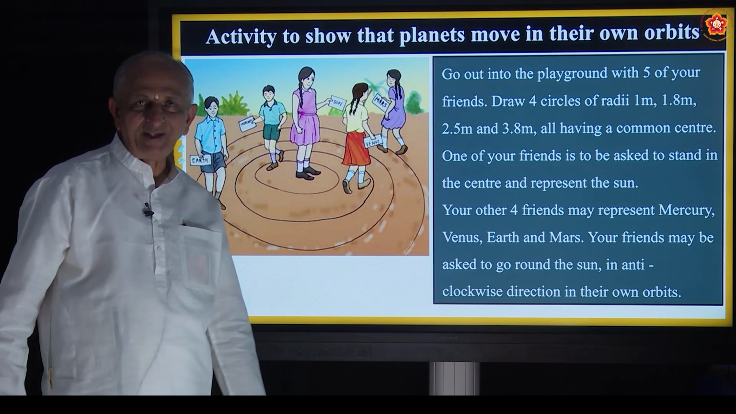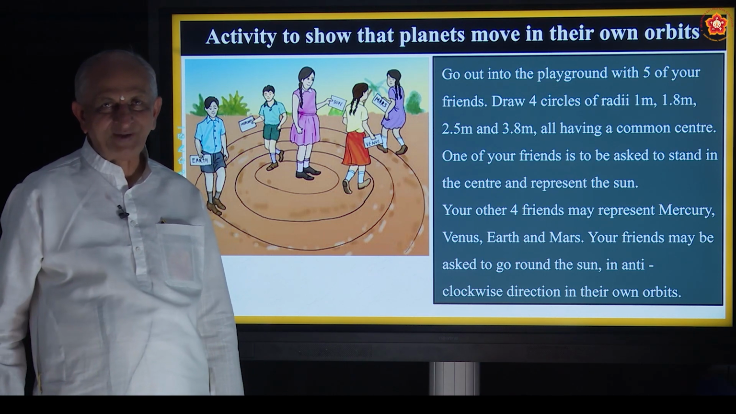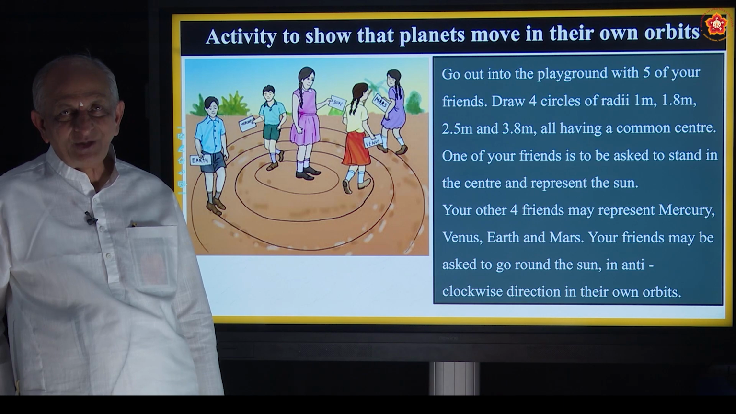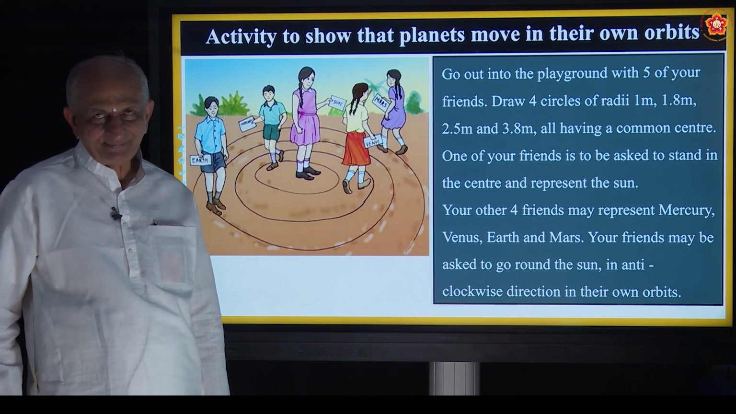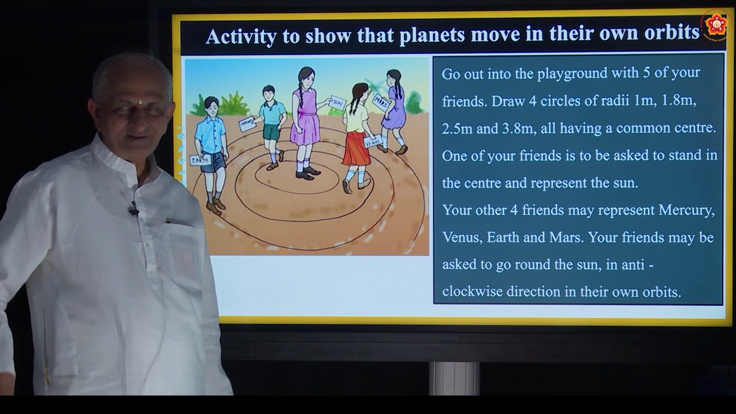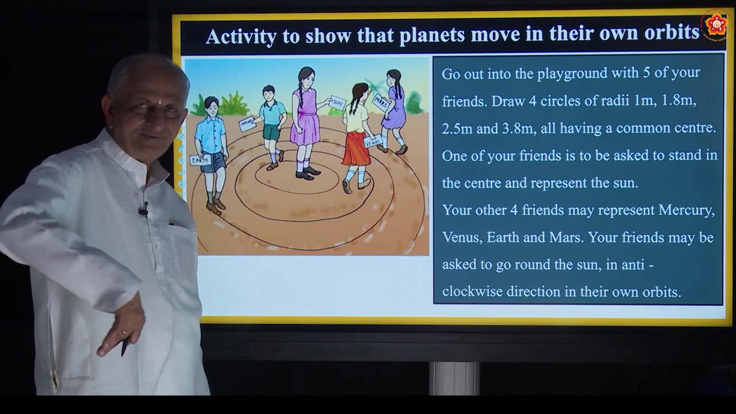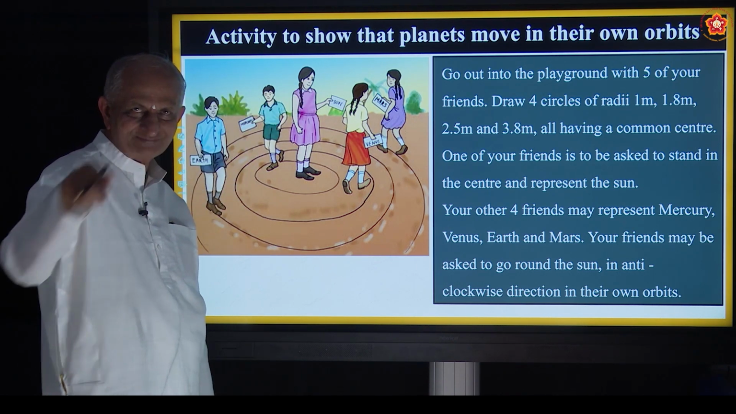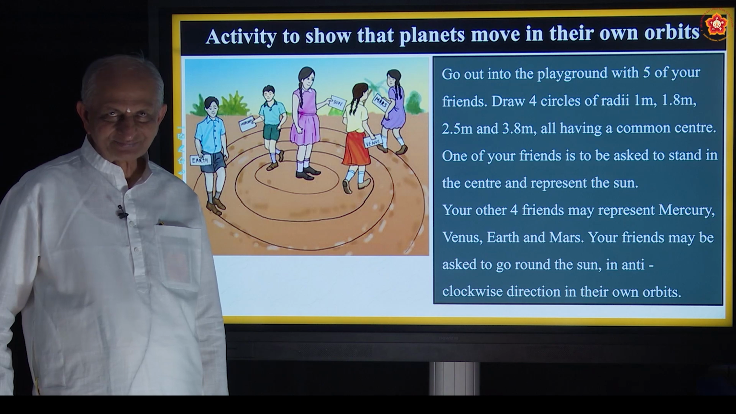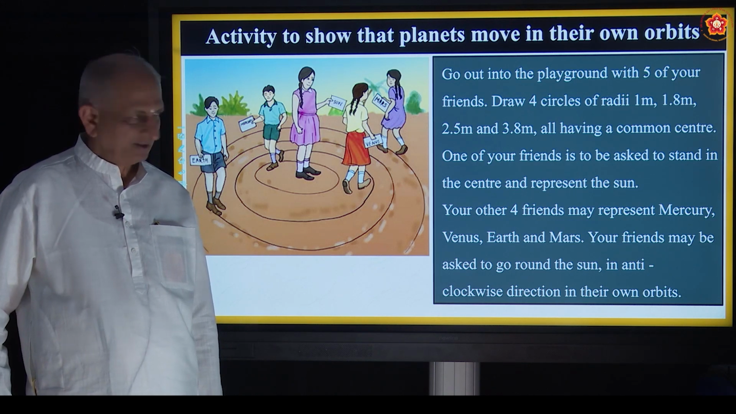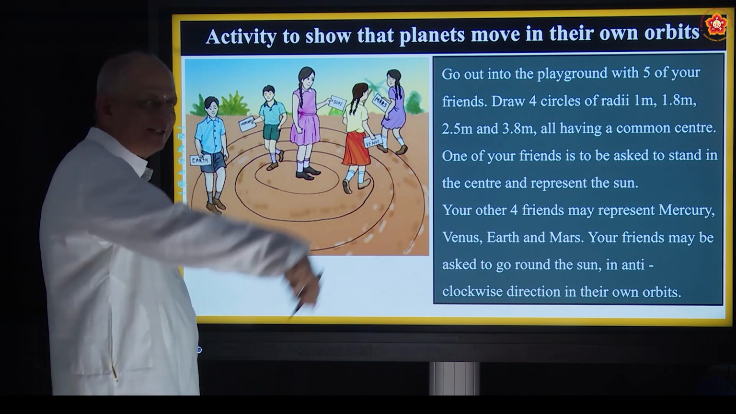You know clockwise direction. What do you mean by clockwise? The temple, you know, you go around the deity, say Ganesha temple. Where do you start? You go from left to right. Correct? That is called clockwise. What do you mean by anti-clockwise? Right to left.